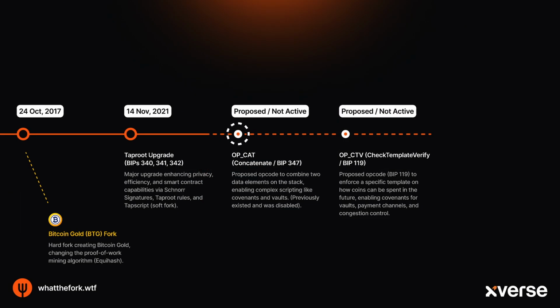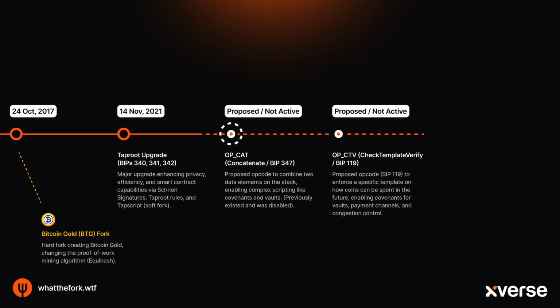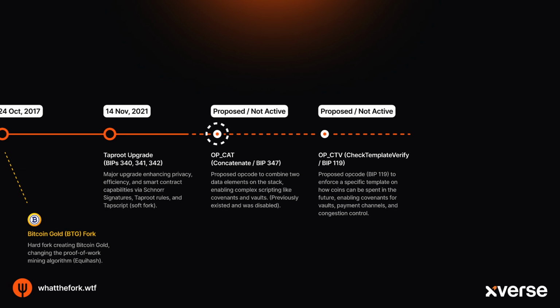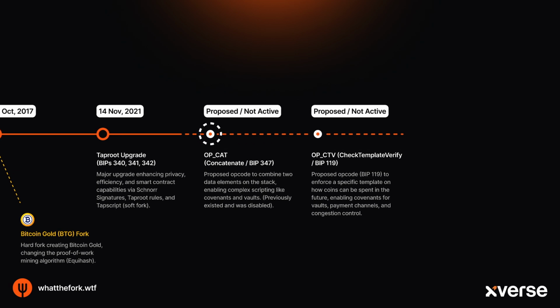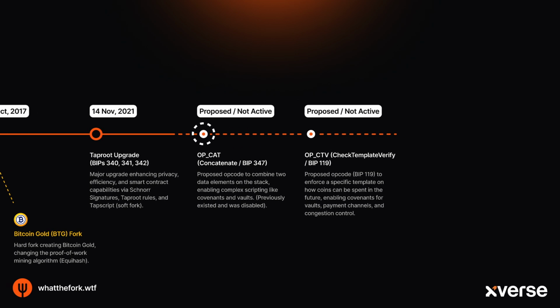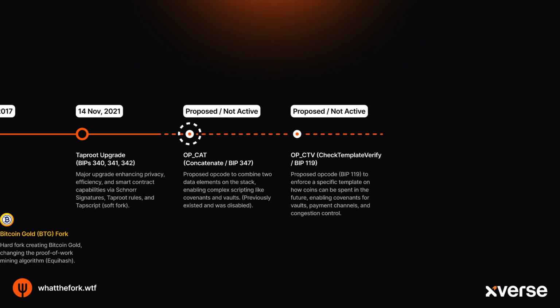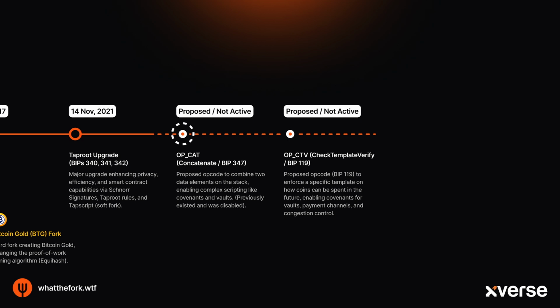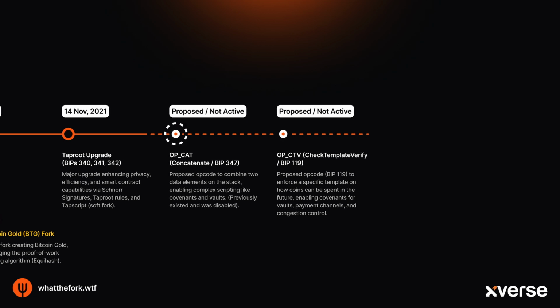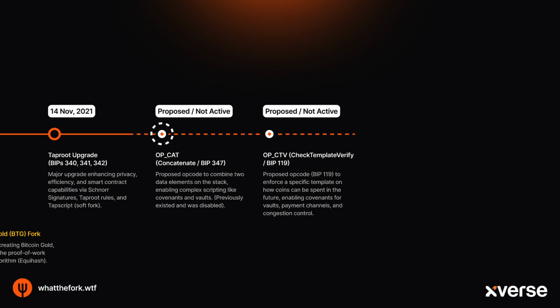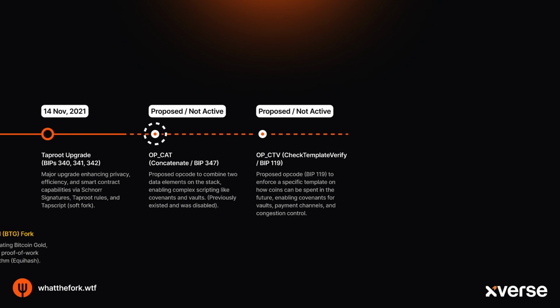Looking into OpCat, imagine Bitcoin scripts had the simple power of sticking two pieces of data together, like combining hello and world into hello world. This instruction actually existed in Bitcoin's early days, but was later turned off by Satoshi due to concerns about potential attacks. Now there's serious work being done to explore bringing back OpCat safely. This simple concatenate function could unlock powerful features like covenants, rules about how coins can be spent later, and secure vaults.